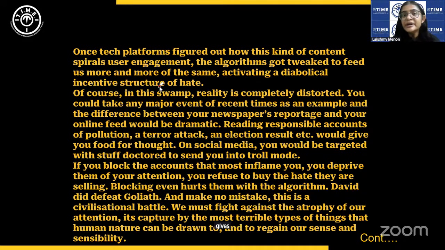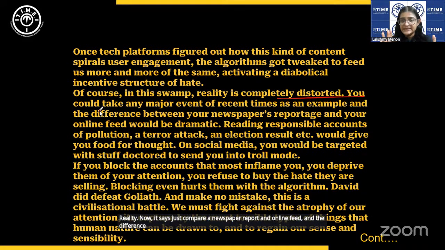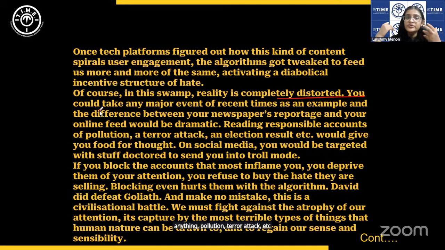Okay, so rage bait gives monetary benefits to the platforms because it creates user engagement, but it's very toxic and harmful. And it is a complete distortion of reality. Now it says just compare a newspaper report and online feed, and the difference would be dramatic. Reading responsible reports of anything, pollution, terror attack, etc., will give you food for thought.